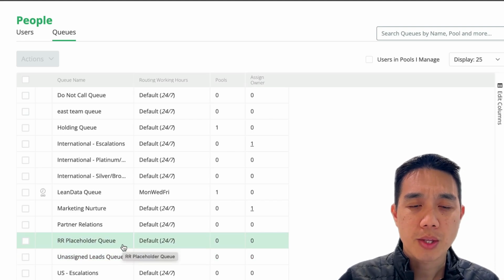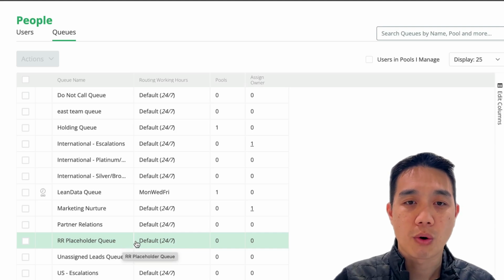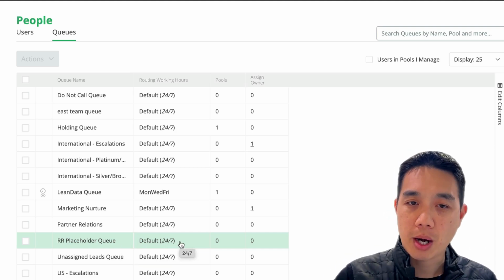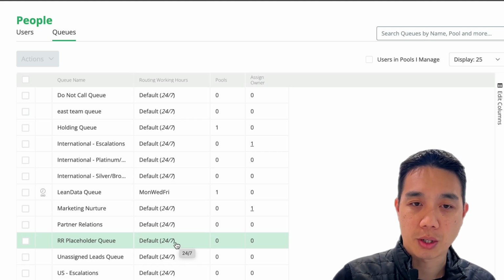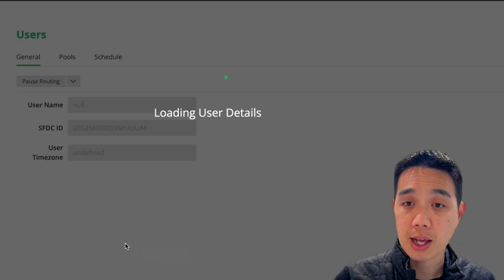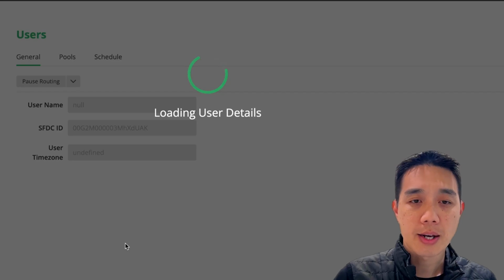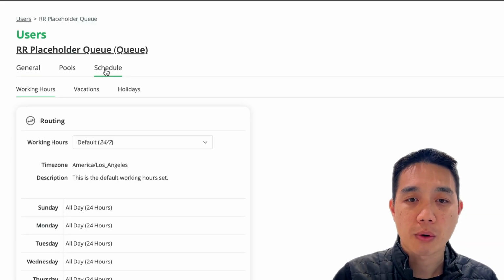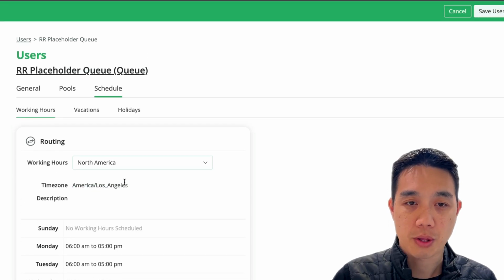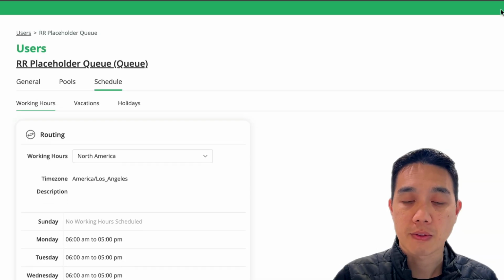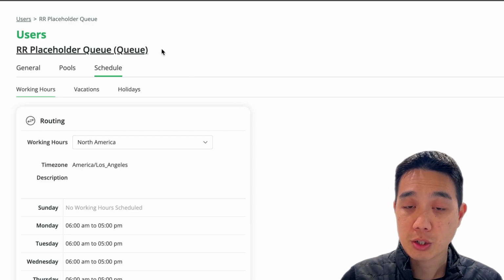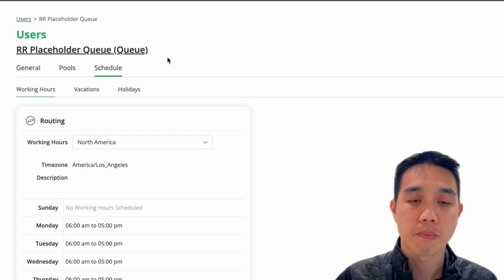Now, currently, this one is set to have 24/7 working hours. But what I need to do is assign the North America working hours to this placeholder queue. So I'll go ahead and select that. Next, I'll jump over to Schedule, and then under the Working Hours dropdown, I'll select North America, and then I will save the user. So this will ensure that the North America working hours are assigned to this placeholder queue.